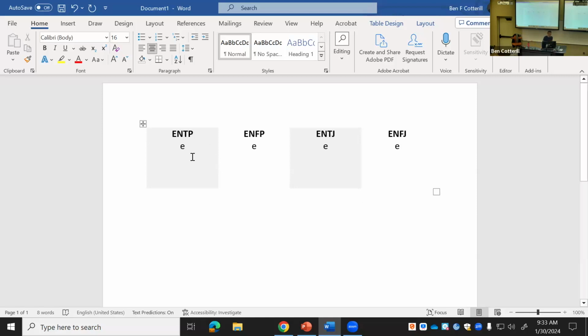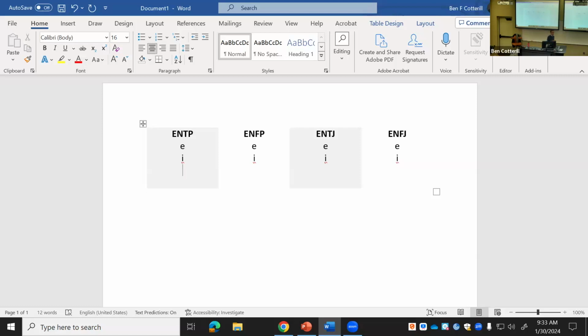And then the second one has to be the opposite of the first in terms of its orientation. So if the first one's introverted, the second one's extroverted. If the first one's extroverted, the second one's introverted, right? So in this case, it's I for all 4, okay? Because the first function is extroverted, right?